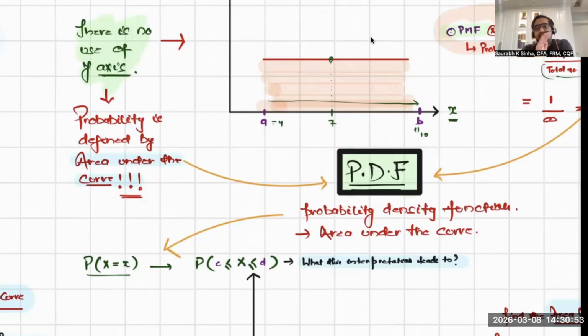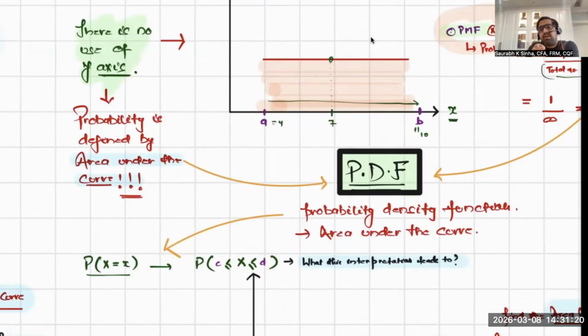You are interested in finding the probability through the area under the curve, but probability of what? Probability of x between certain two values. We won't write probability of x equal to, say, 3, because that would be 0 in the continuous distribution. So we will say, give me the probability between 5 and 8.